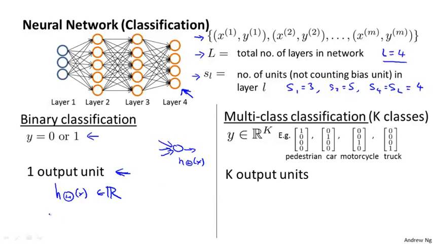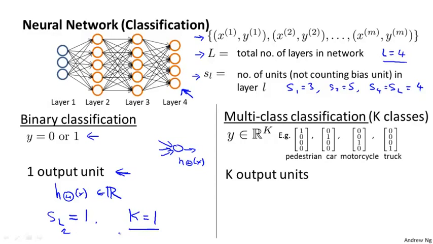And in this case, the number of output units S_L, where L is again the index of the final layer, is going to be equal to 1. To simplify notation later, I'm also going to set K equals 1. So you can think of K as also denoting the number of units in the output layer.